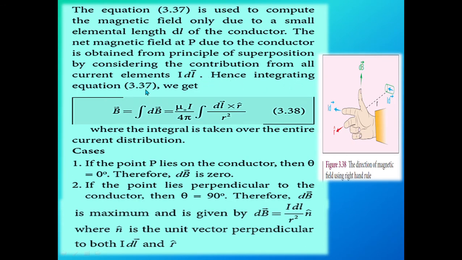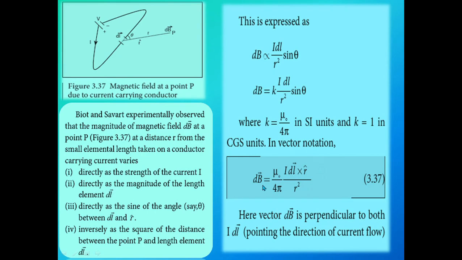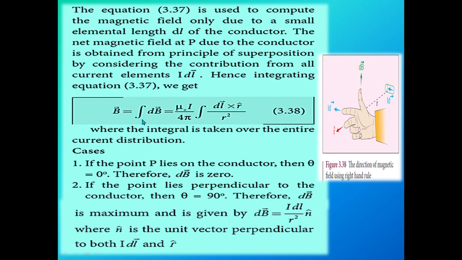Hence, integrating equation 3.37, we obtain B vector equal to the integration of dB vector. Mu naught I divided by 4 pi is a constant term, so according to the integration rule we cannot integrate it; that is why we remove this constant from the integration symbol. So B vector is mu naught I divided by 4 pi times the integration of dl vector cross r cap divided by r square, where the integral is taken over the entire current distribution.